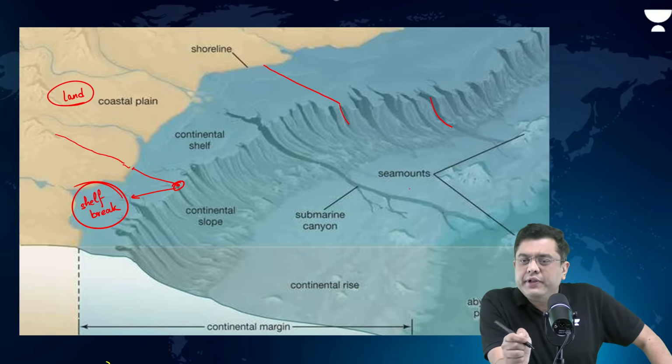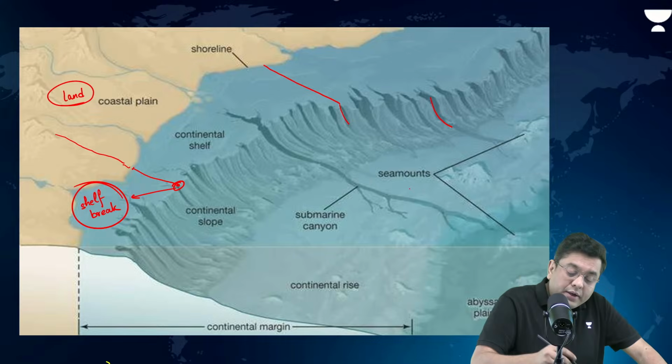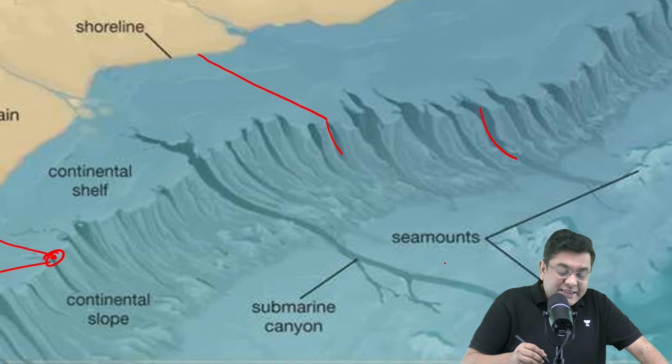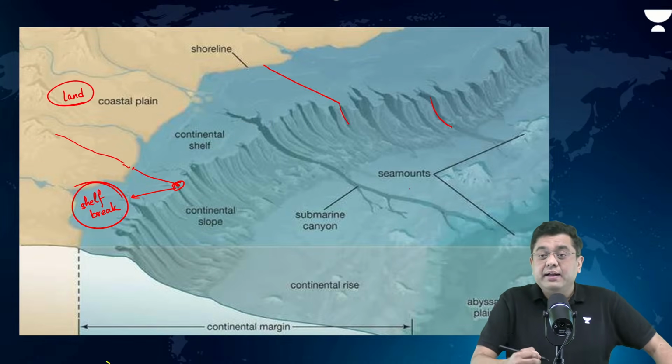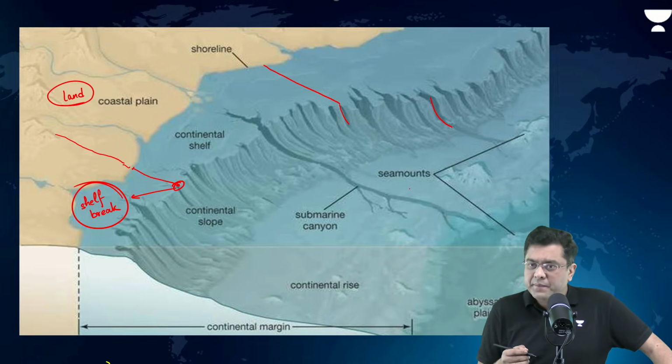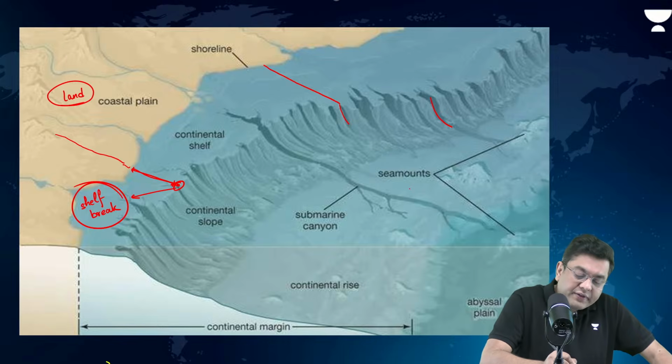When we talk about these continental shelves, their depth will be somewhere around 30 meters to maybe at max around 500, 600 meters, right? But for how long do they extend? That varies. In certain areas, they can be very short. In certain areas, they can be very long.